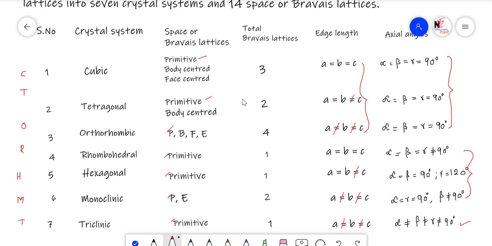When more than 1 is there, then automatically it is body centered, except in the monoclinic. These two are different crystal systems, triclinic and monoclinic, where end centered is possible in this case. When 3 are there: primitive, body centered, face centered. Primitive, body centered here. Here all 4 are possible: primitive, body centered, face centered and end centered, because we have discussed the types of crystal systems now. So this is the way to memorize the space or Bravais lattices and the number of Bravais lattices. Hope you understand today's session.